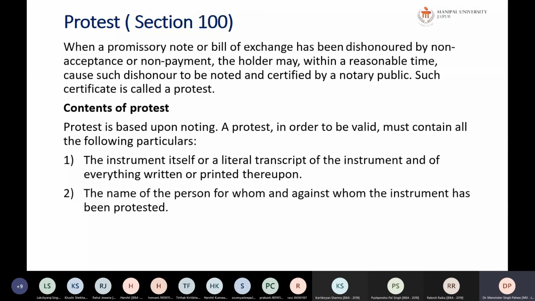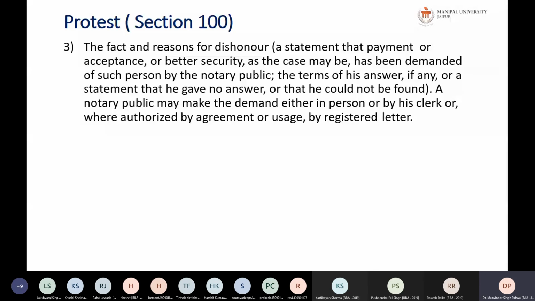Second is the name, and the first is the instrument itself, or a literal transcript of the instrument and of everything written or printed thereupon has to be a part of it. The name of the person by whom and against whom the instrument has been protested. Next is the fact and the reasons of the dishonor, that is, why it has been done. Sometimes signatures do not match, sometimes the holder is not there, sometimes he may not be having money. So whatsoever are the reasons have to be mentioned.